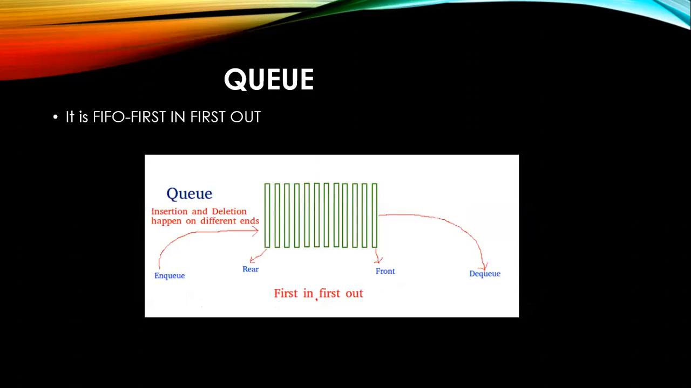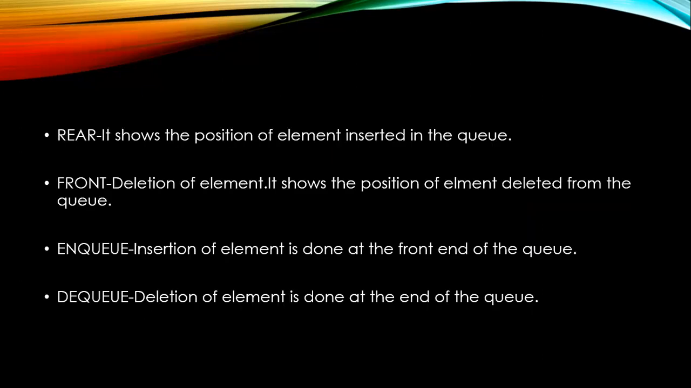Queue works on the principle of first in first out. Here, insertion and deletion happen on different ends. Rear shows the position of the element inserted in the queue. Front shows the position of the element deleted from the queue. ENQ and DEQ operations. ENQ, insertion of an element is done at the rear end of the queue, and DEQ, deletion of an element is done at the front end of the queue.